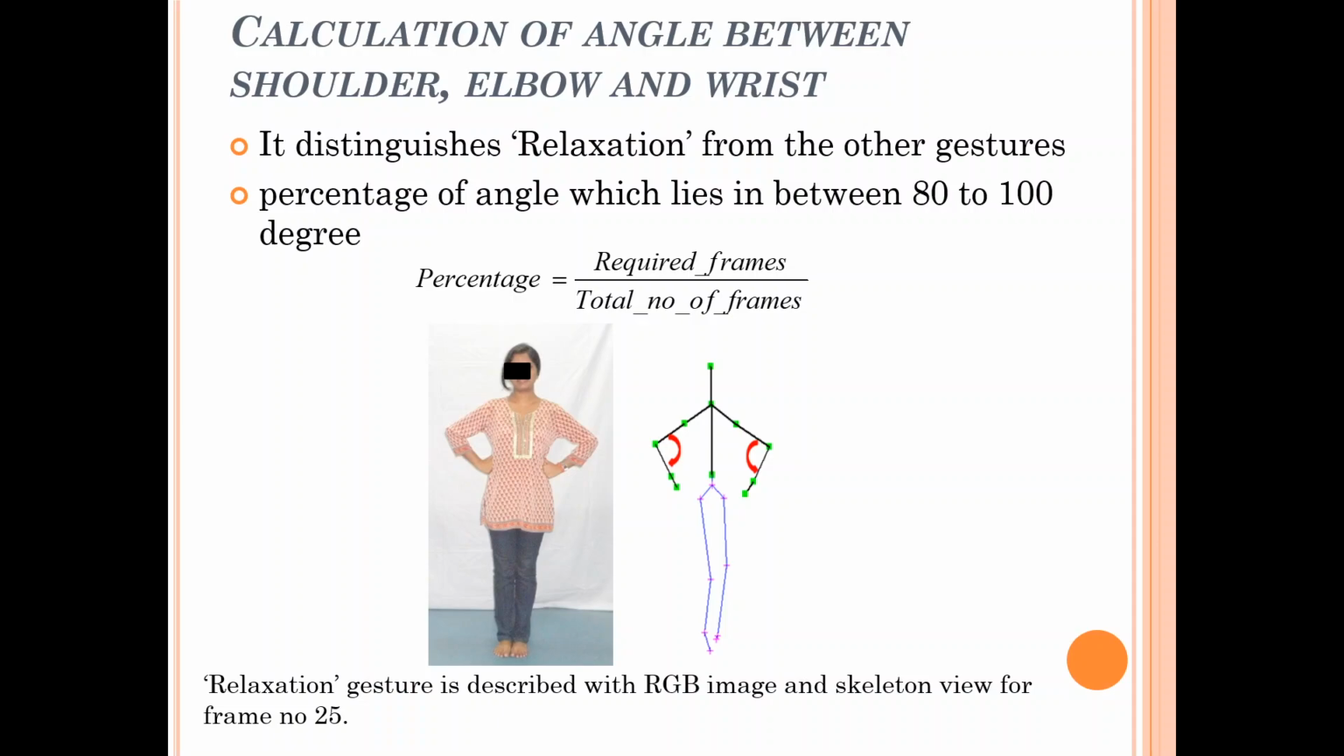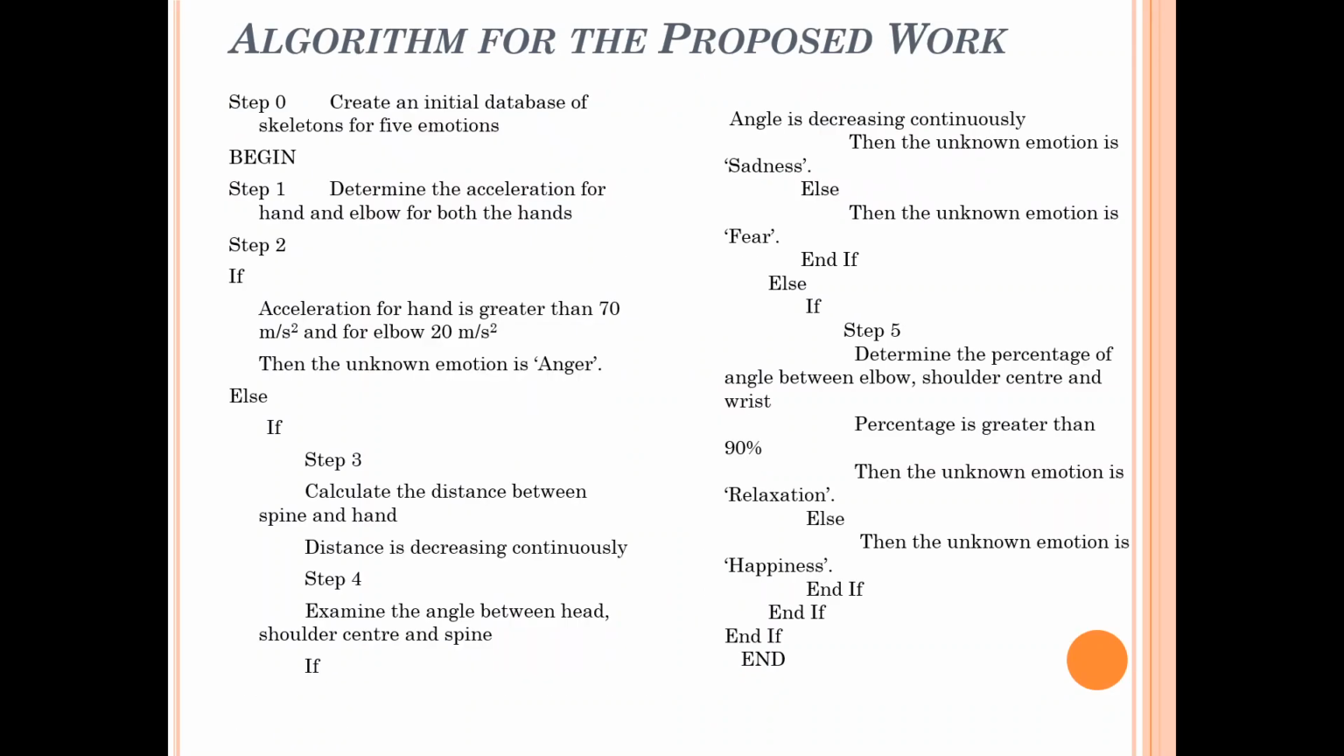So that we can calculate based on the angle between shoulder, elbow and wrist. This is our shoulder joint, this is our elbow joint, this is our wrist joint. Based on the angle between these 3 joints, that angle can be taken to distinguish the relaxation gesture from the other gestures. So what we can calculate is the total number of required frames divided by the total number of frames, as a percentage value. If that lies between 80 and 100 degrees, then we can say this particular gesture belongs to the relaxation one. So this is the total algorithm of the proposed work.